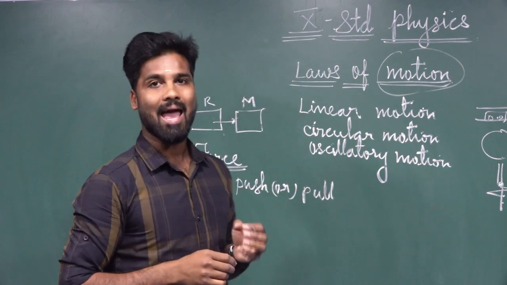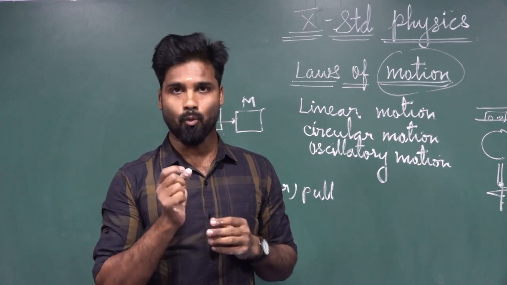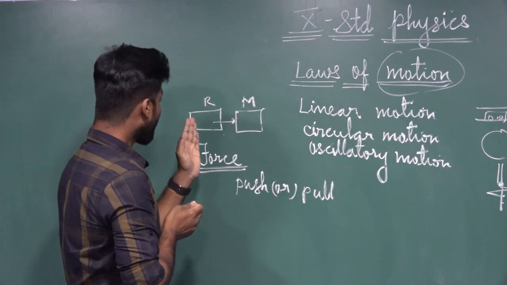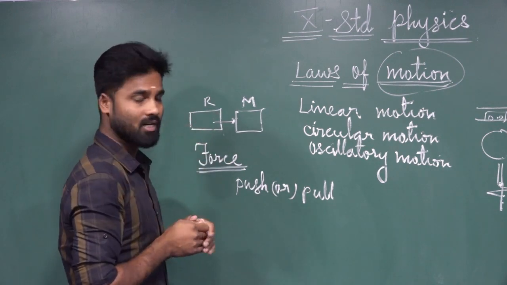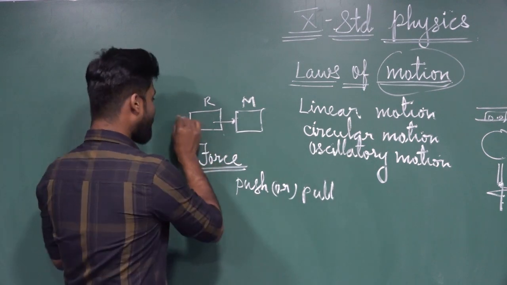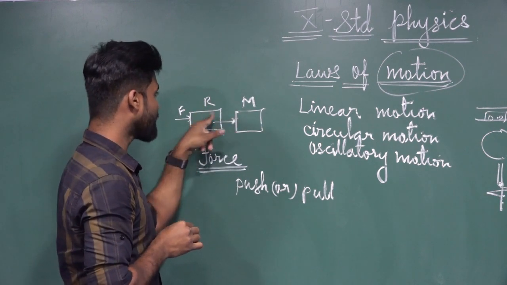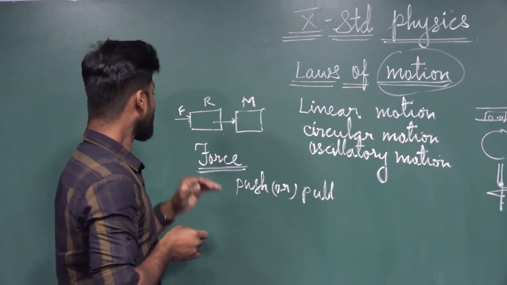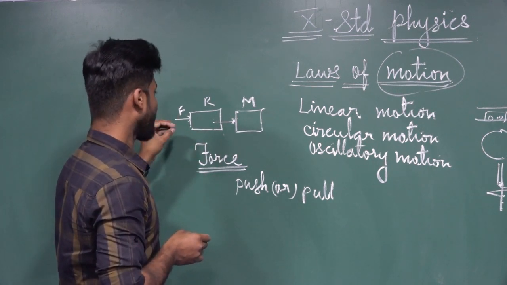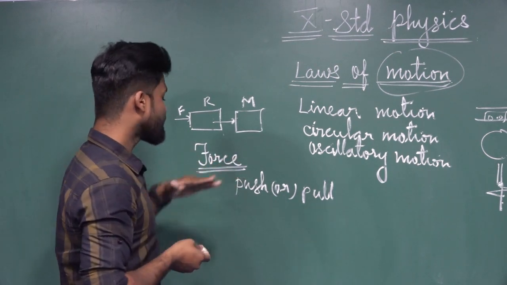A push or pull acting on an object which changes or tends to change the state of an object. Let us consider an object in the rest state. If you want to change the state of an object, from rest state to motion state, what should we do? We should apply the force here. Without applying the force, we are not able to change the state of an object from rest state to motion state. Either giving the force, push or pull. So this is said to be force.